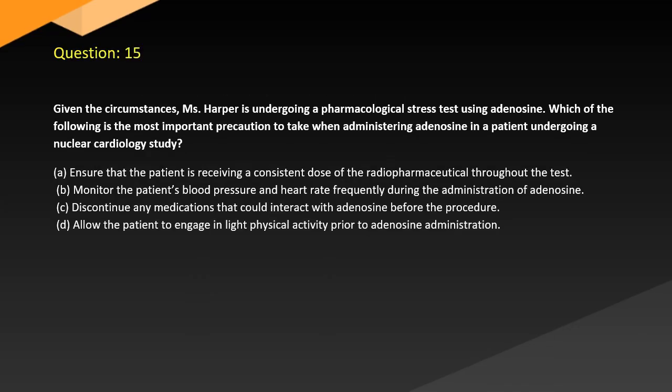Question 15. Given the circumstances, Ms. Harper is undergoing a pharmacological stress test using adenosine. Which of the following is the most important precaution to take when administering adenosine in a patient undergoing a nuclear cardiology study? A. Ensure that the patient is receiving a consistent dose of the radiopharmaceutical throughout the test. B. Monitor the patient's blood pressure and heart rate frequently during the administration of adenosine. C. Discontinue any medications that could interact with adenosine before the procedure. D. Allow the patient to engage in light physical activity prior to adenosine administration.